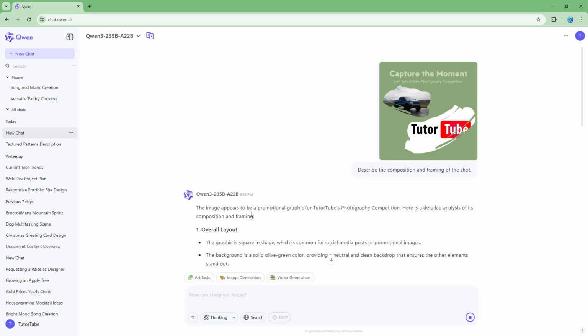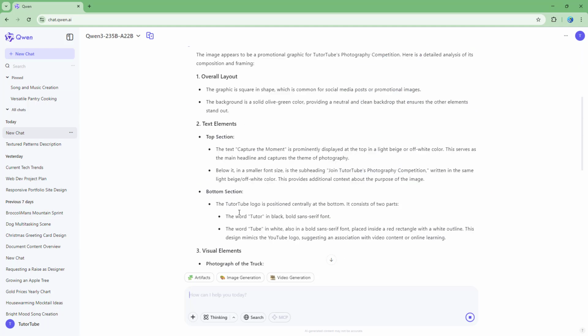And this is how you can go ahead and utilize the Analyze Image feature inside of Qwen.